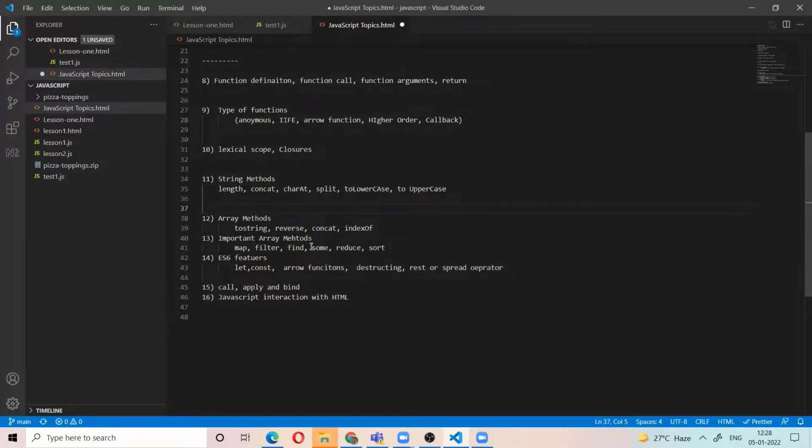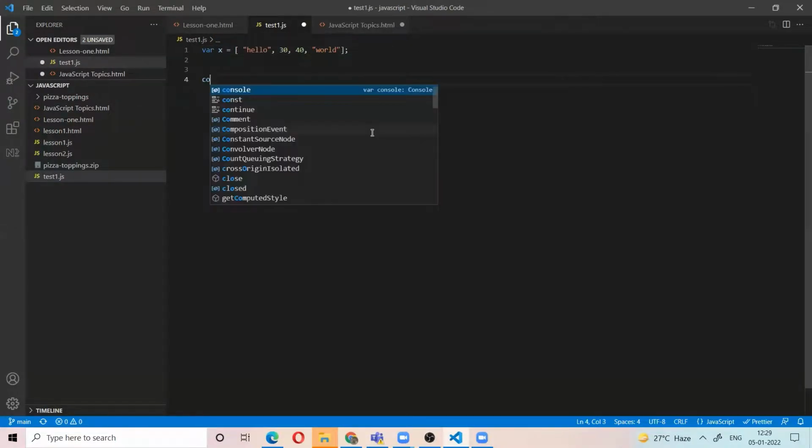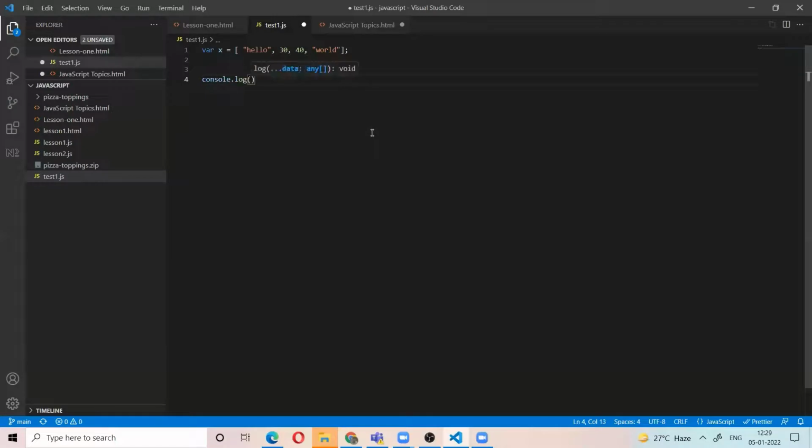Now coming to array methods. For example, you have an array. This array also has some properties and some methods. Array has the length property, and string also has a length property.